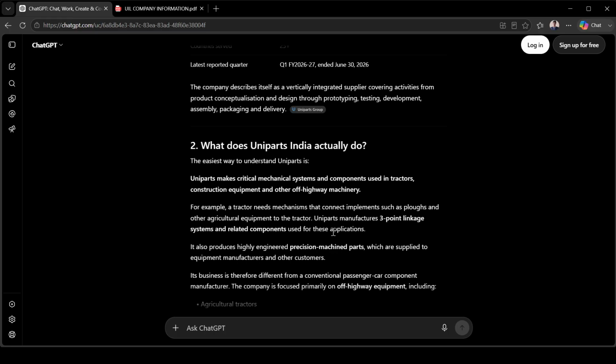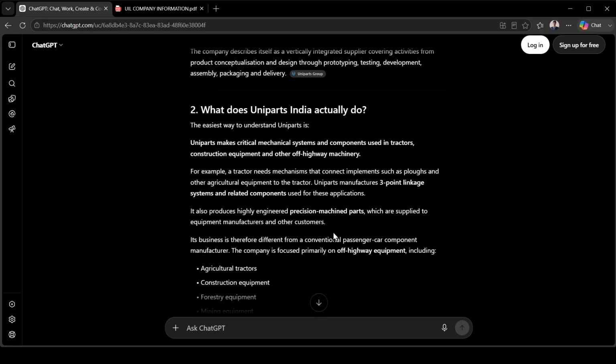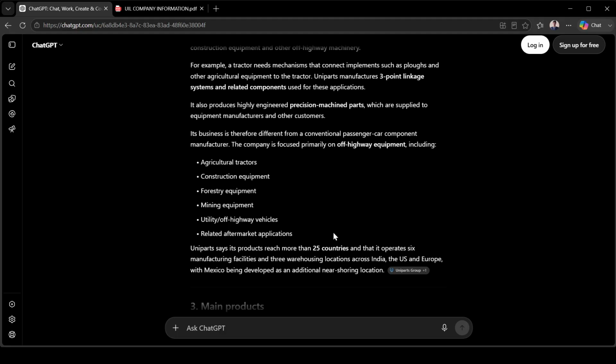What does Uniparts India actually do? The easiest way to understand Uniparts is that it makes critical machine systems and components used in tractors, construction equipment and off-highway vehicles. For example, a tractor needs a mechanism that connects implements such as ploughs and other agricultural equipment to the tractor. Uniparts manufactures the three-point linkage system and related components for these applications.